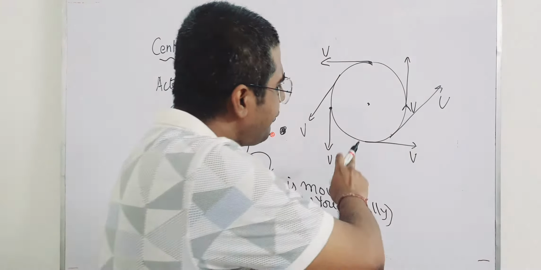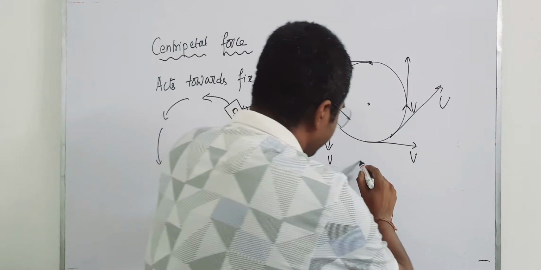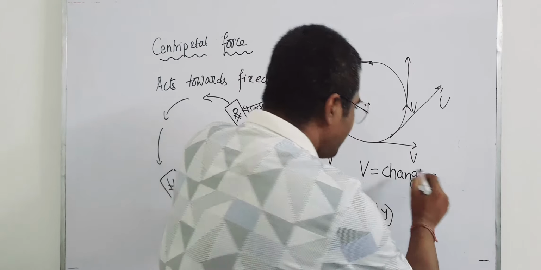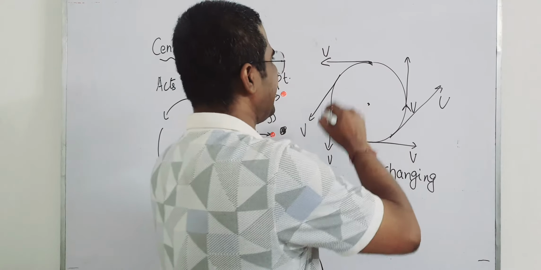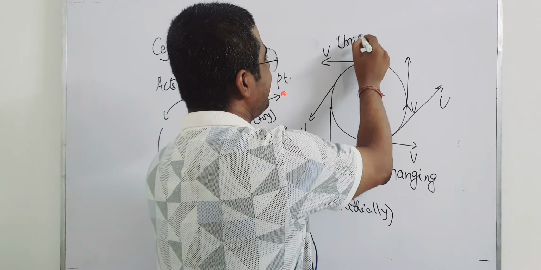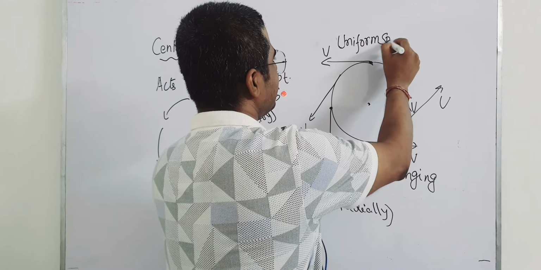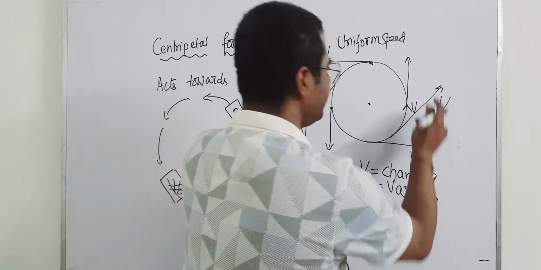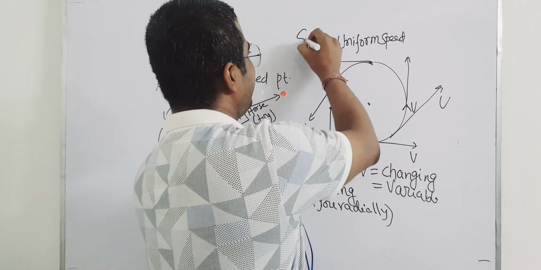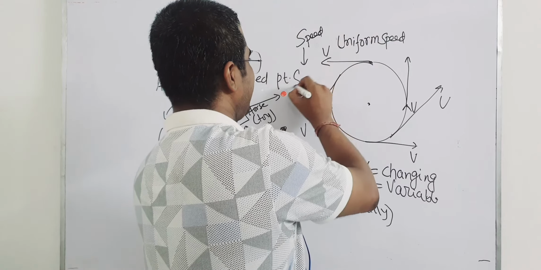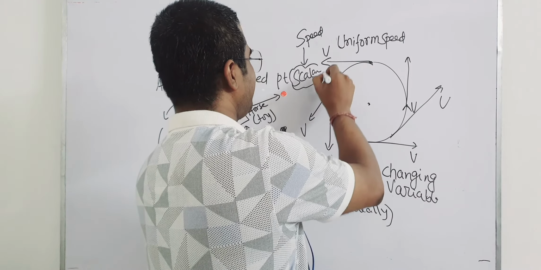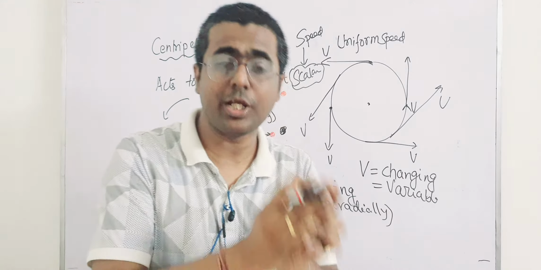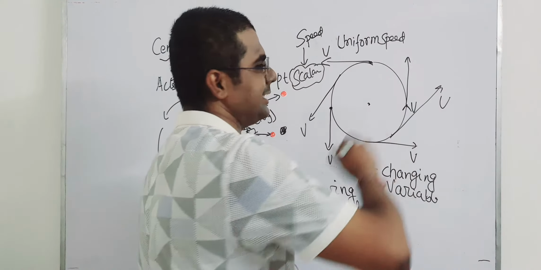So velocity over here in case of uniform circular motion is changing. It is not uniform velocity. So this is an example of uniform speed, but velocity is variable. Why is velocity varying? The speed is the same, but remember speed is a scalar. When we talk about speed, we talk only about magnitude, but when we talk about velocity, we talk about magnitude and direction. The direction is changing.